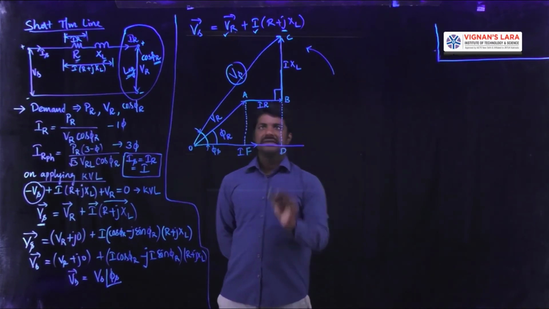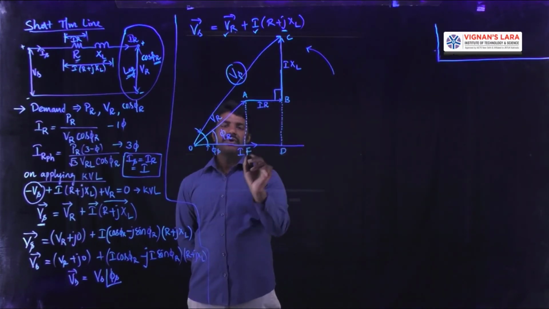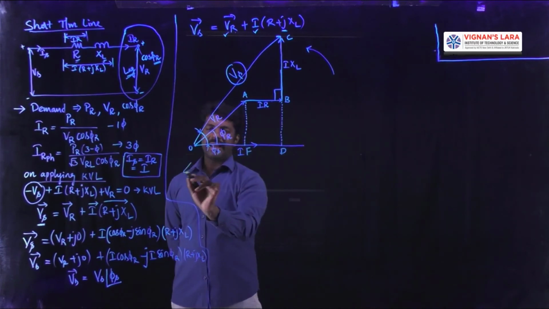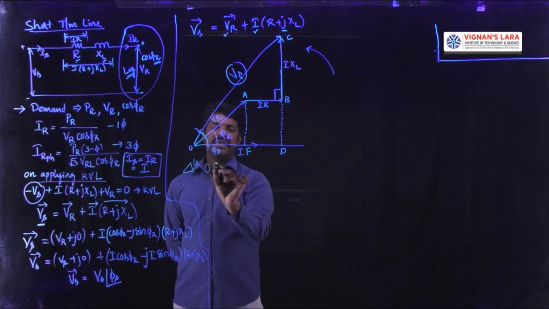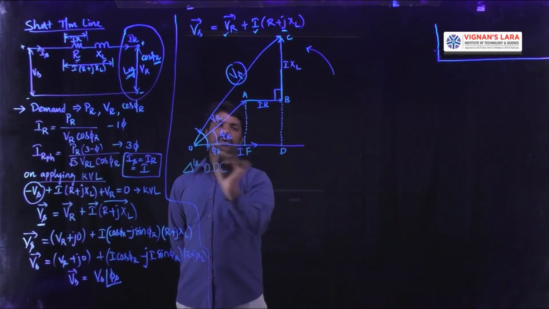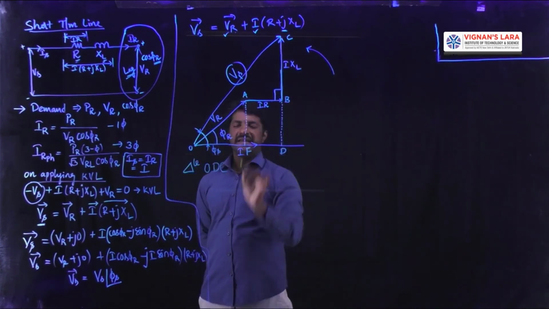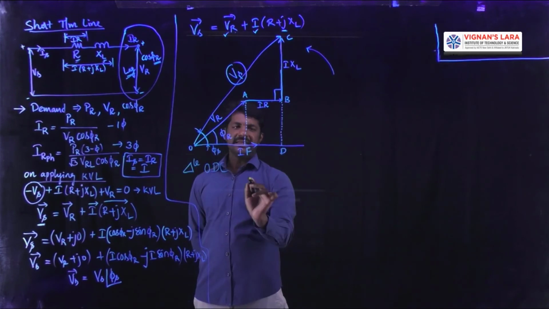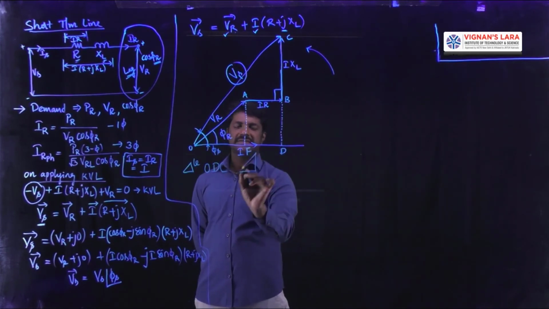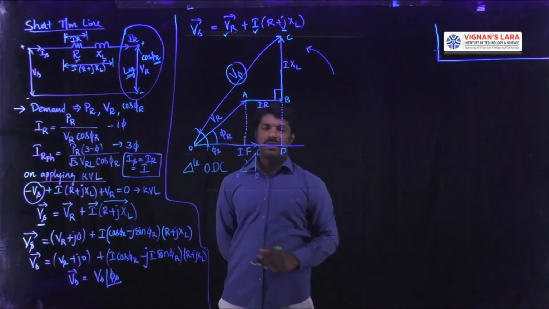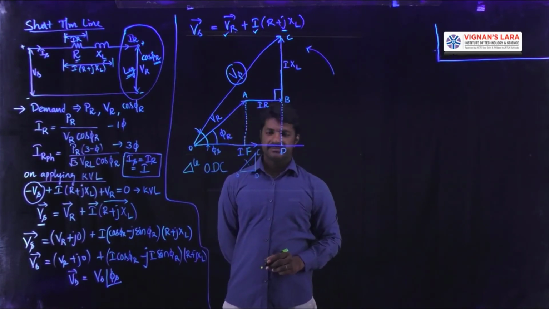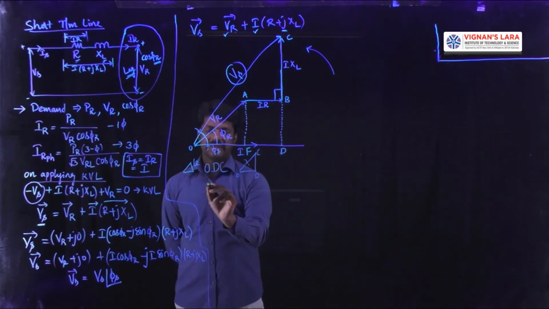In this phasor diagram, now you can obtain a right angle triangle. What is this right angle triangle? ODC. It's a right angle triangle. In this right angle triangle ODC, our objective is to get the length of OC, called VS. Then we have to use the Pythagoras theorem.